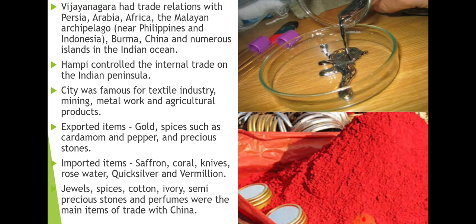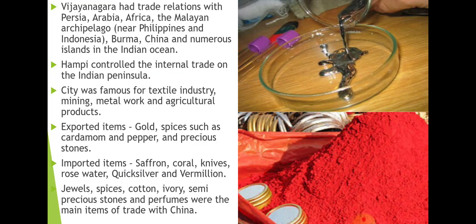It was such an important town that the people living in these areas must have been prosperous and rich, because the trade which took place in these areas led to prosperity. Definitely it is prosperity, and because of that only we are able to know that Hampi was a part of India, and it was a famous town during that time. So this is an example of a trade town, or a center of trade and commerce.